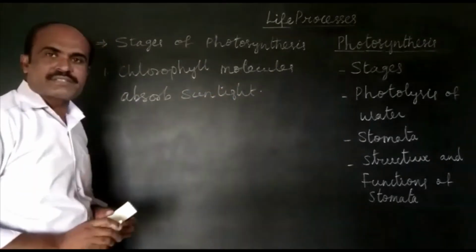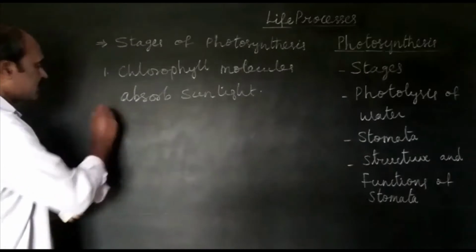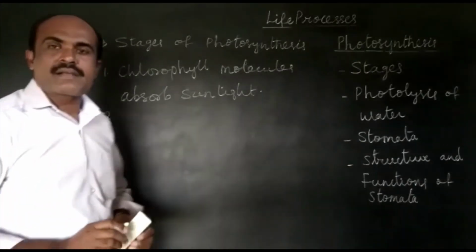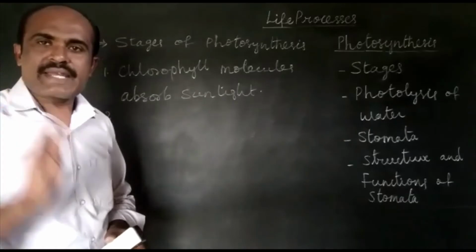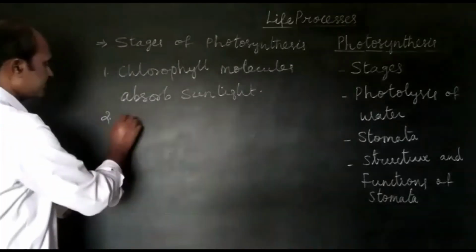This is the first stage. Second stage is conversion of light energy into chemical energy.